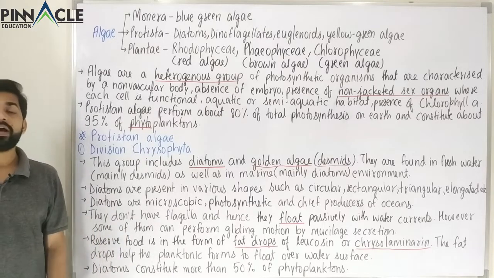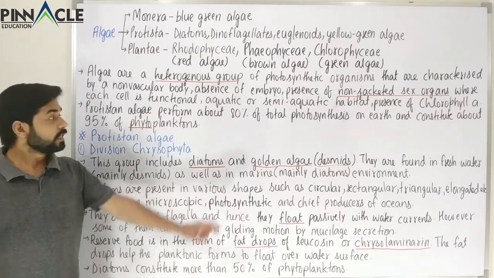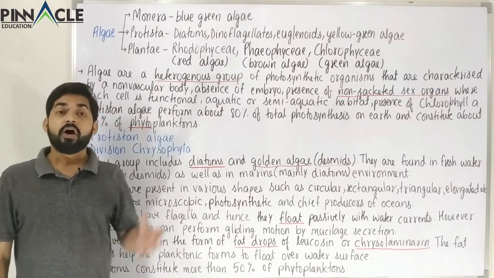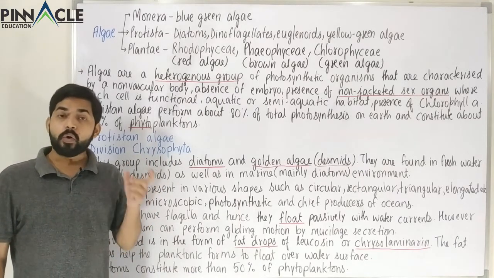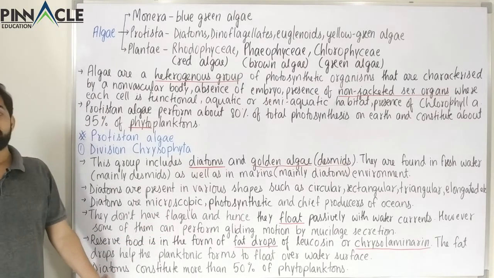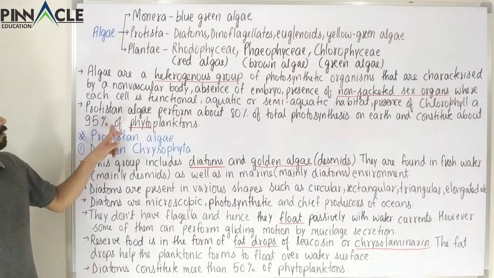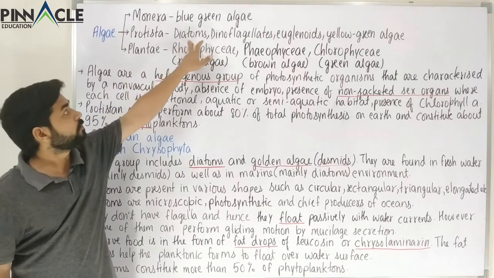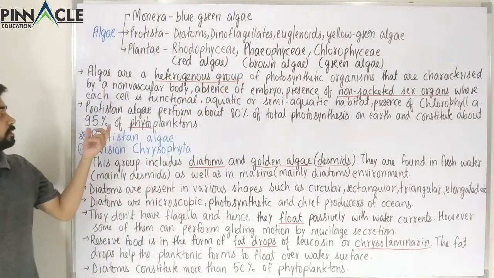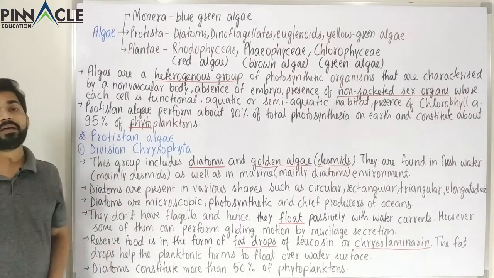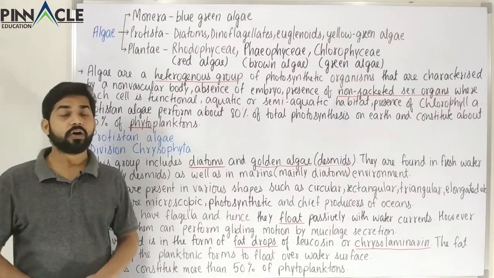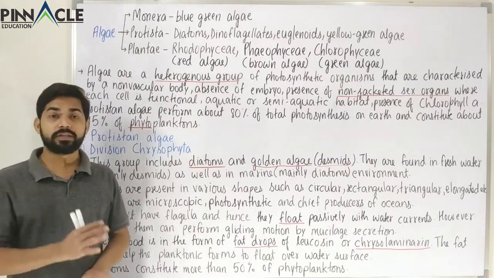Apart from that, we also have to remember one very important fact: 95% of the phytoplanktons, almost 50% or even more than 50% of the phytoplanktons, are constituted by the diatoms. So it is a very important point. 95% of the phytoplanktons consist of diatoms, dinoflagellates, euglenoids and yellow-green alga. And out of this 95%, more than 50% are constituted by diatoms. Now we have studied a few points about the chrysophytes.